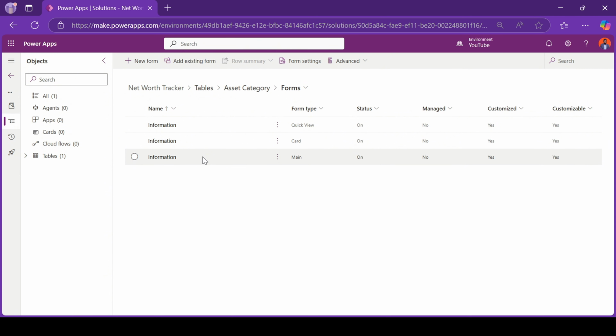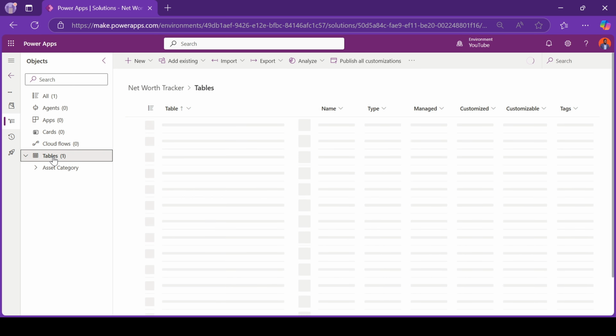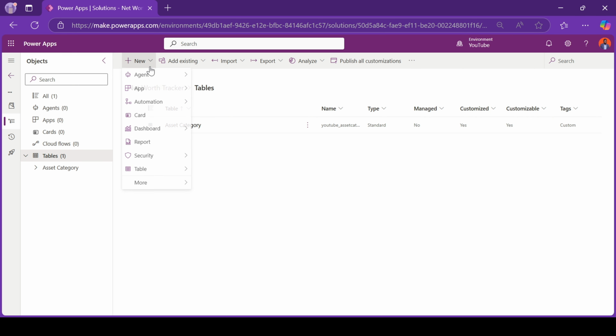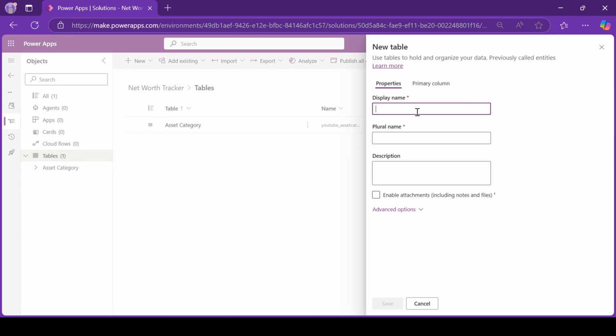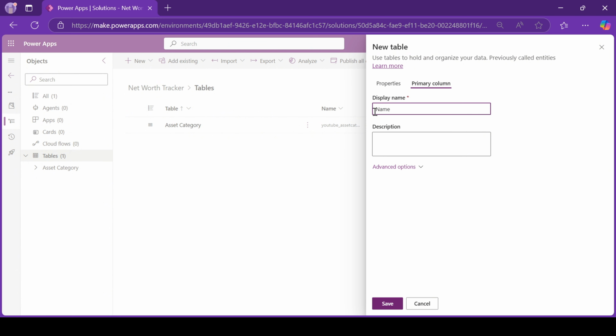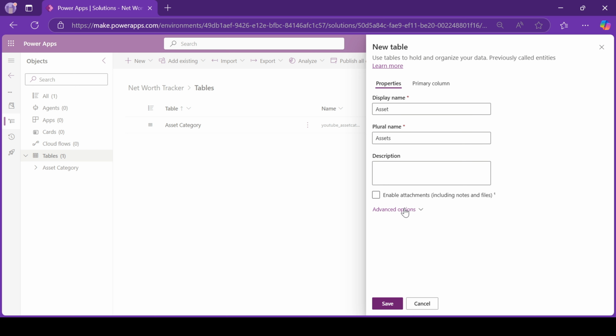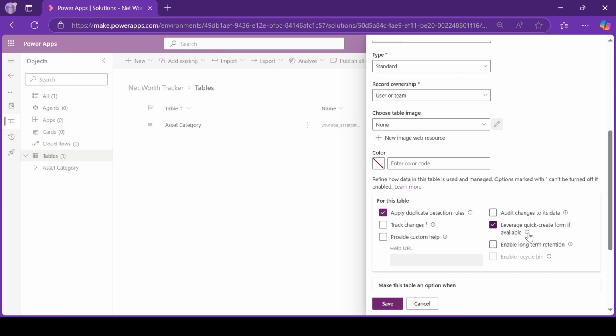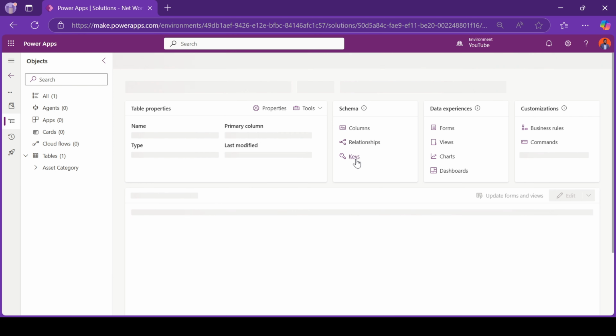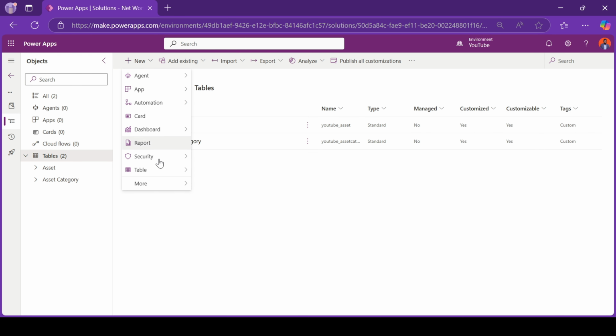Let's go ahead and now create the asset and the liabilities table. Whilst we're still in the same solution, I'll just click on tables. And when I'm here, I'll click new table with advanced properties. And this one, I'll give it a name of asset. And the primary column should be the asset name. And on here as well, I can just enable the create setup. Whilst that is loading, I can also just quickly create the liabilities table.